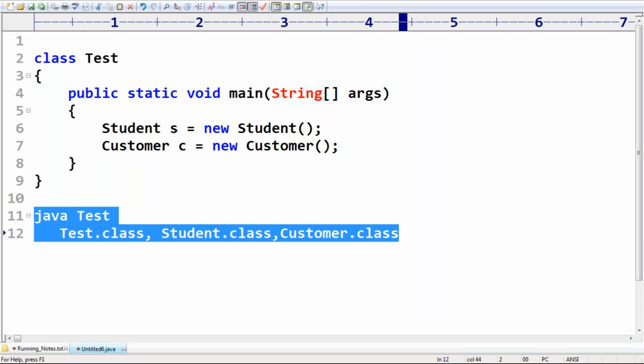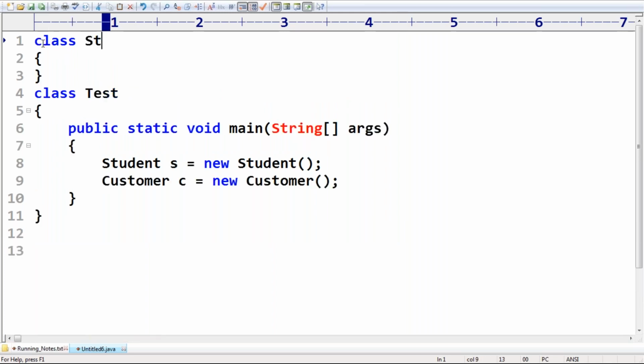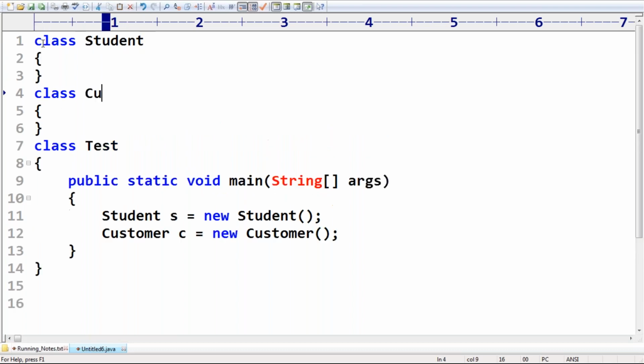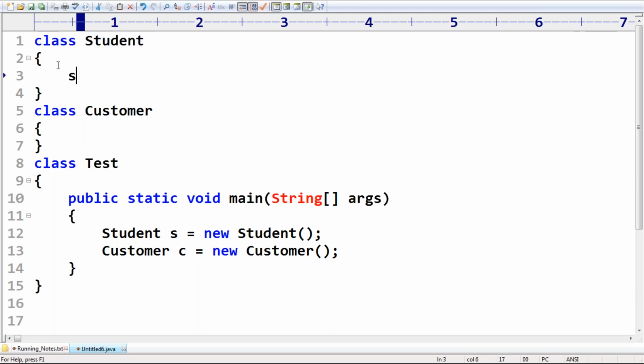Very, very important point. The best example: assume that I have class Student and next I have class Customer. Whenever the student class is loading, I want to execute something, I want to perform something at the time of class loading. Then we require to go for a static block.